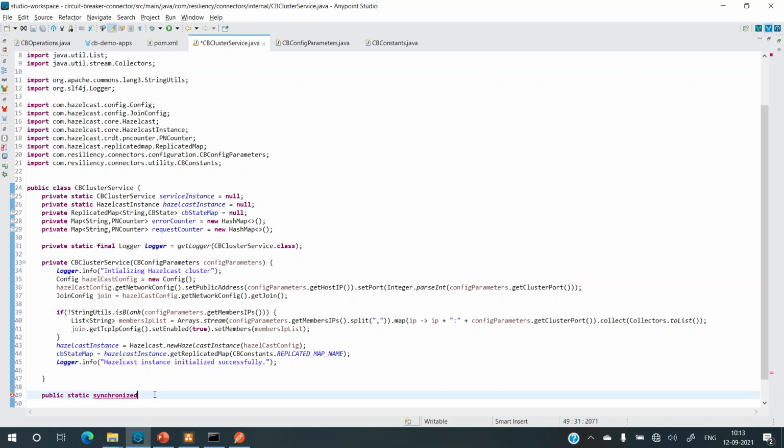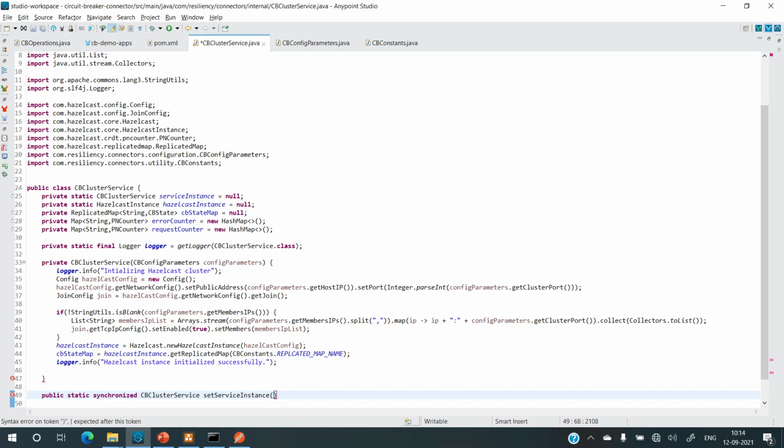So that is why I want this to be a singleton, at least for one application. I do not want one application to have multiple configurations for the Hazelcast instance, only one per application. So let's make it synchronized, and this will return the CB cluster service instance, which is the instance of this class. I'll name this set service instance. So anyone who wants to set the instance, initialize the circuit breaker, needs to call this method.